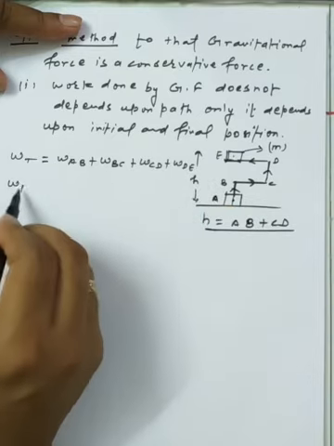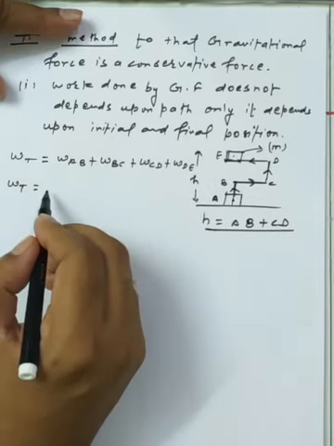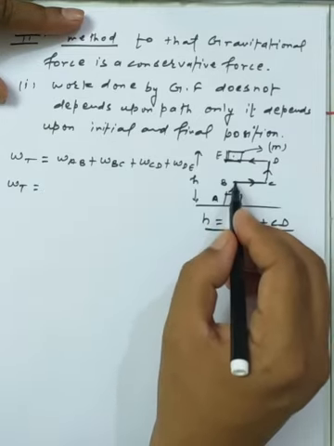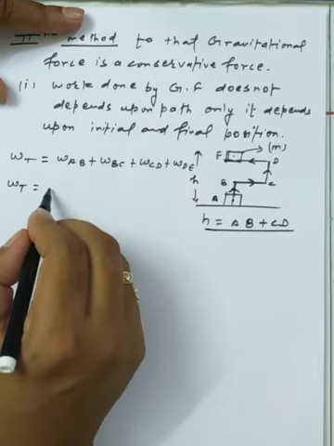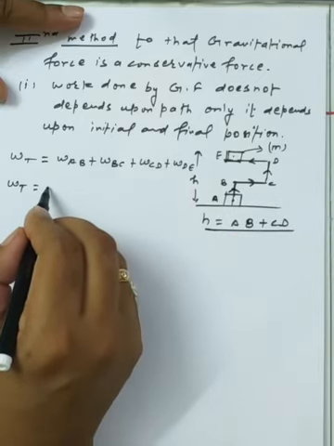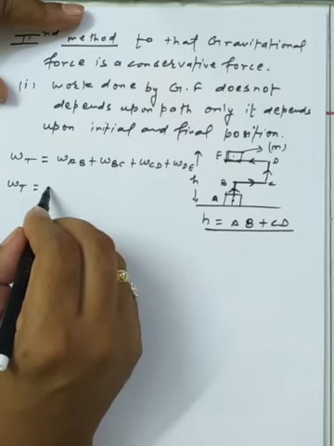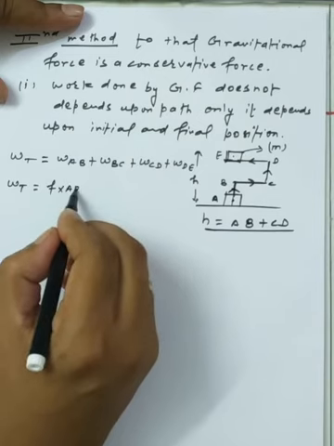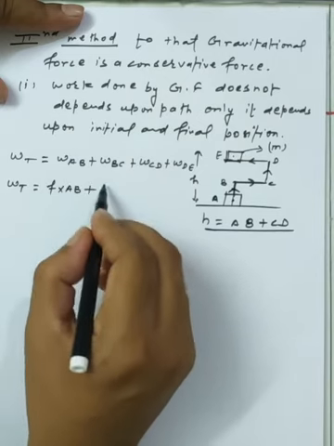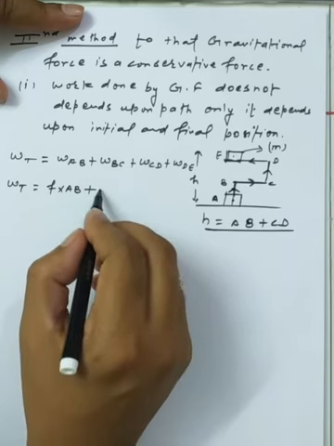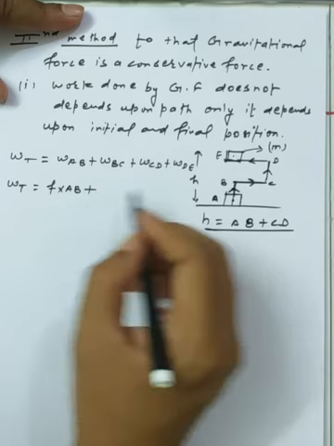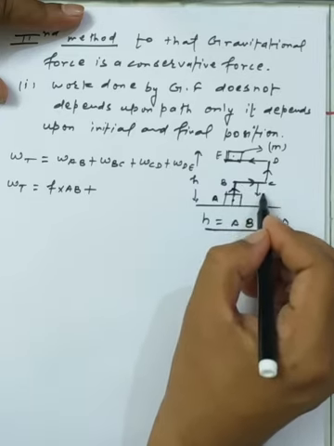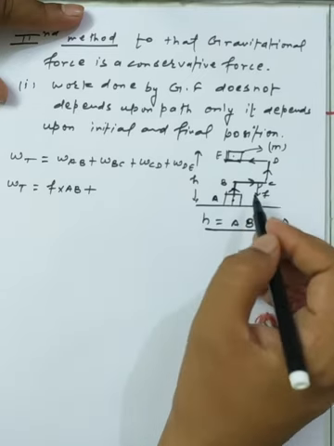We use the basic formula: work done is equal to force into displacement. From A to B, the force and the displacement both act along the same direction, so we use the force mg times the displacement AB. From B to C, the force and the displacement are perpendicular: the displacement is along the horizontal direction while the weight acts in the vertical direction.